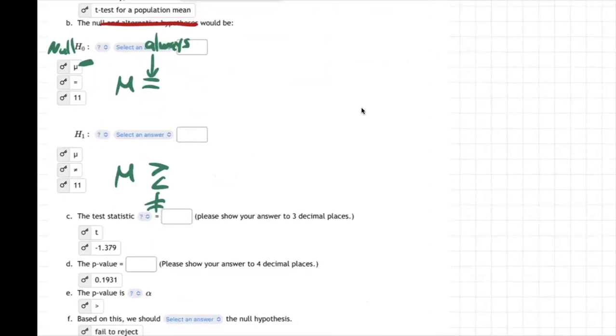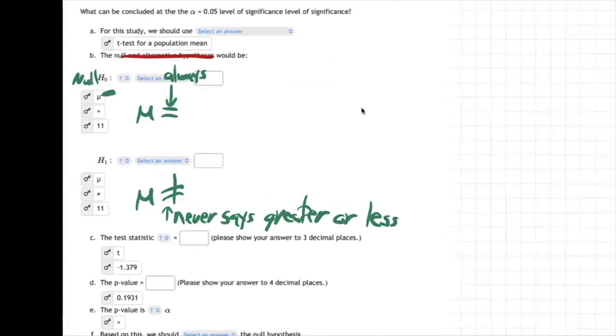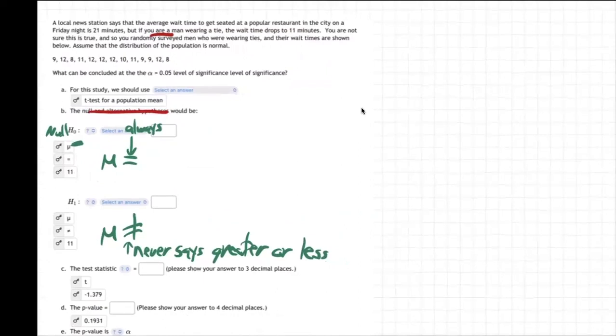Oops. Okay, little technical issues. There we go. So not equal. Not equal because it never says greater or less. Never says it. So that means it's not equal. Not equal to what? Not equal to 11.